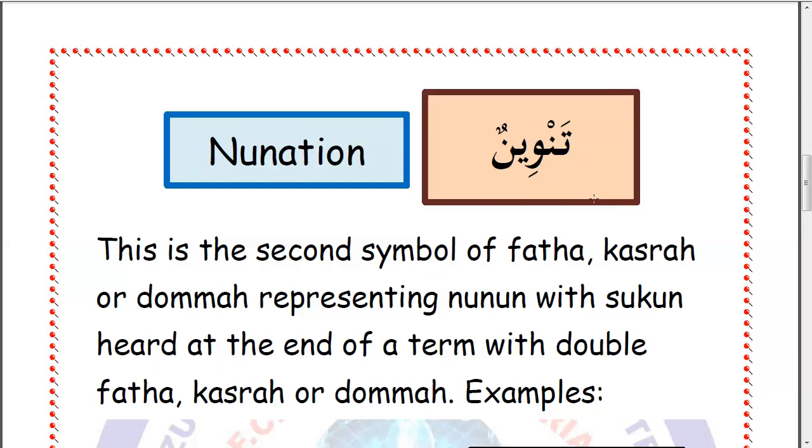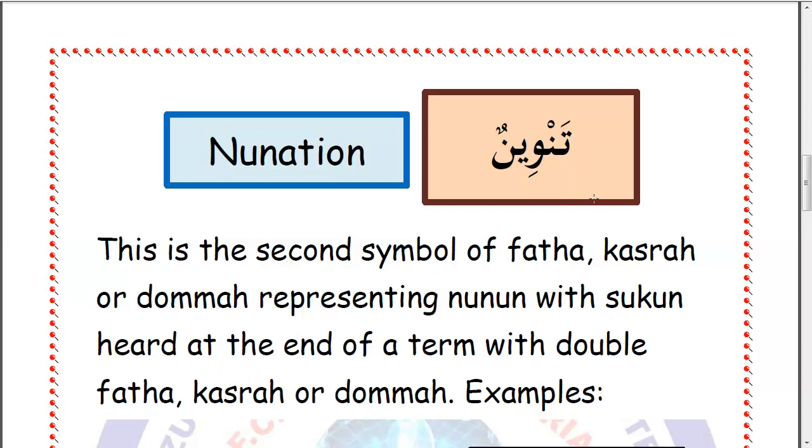The pronunciation ends with what? N sound. Bin. So the pronunciation of bin ends with N sound. When we say boon, the pronunciation ends with N sound. So that is why it is known as nunation.